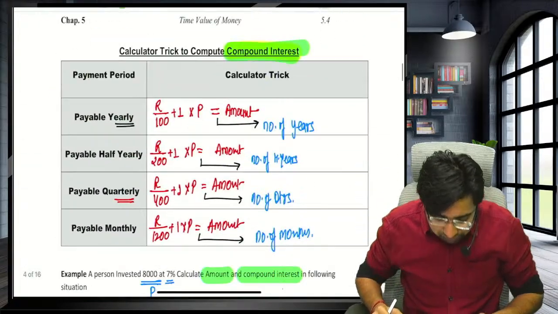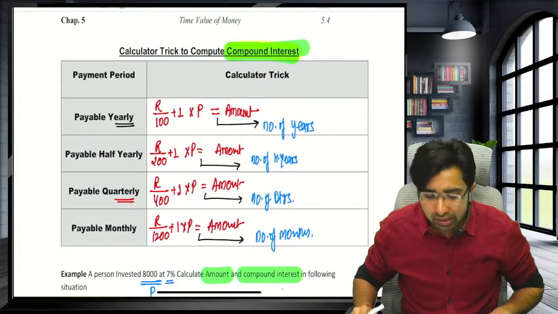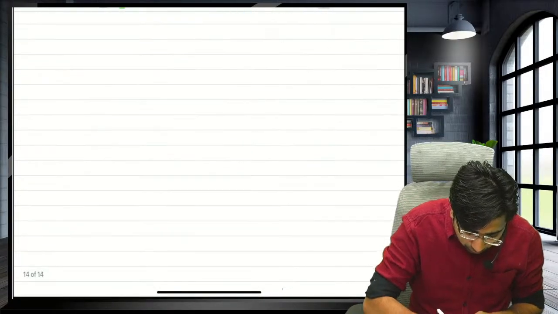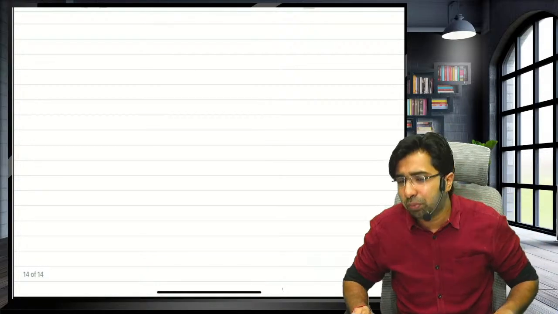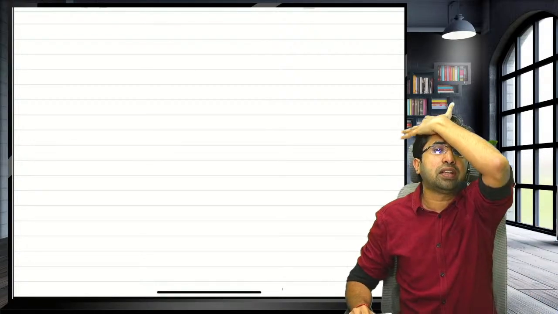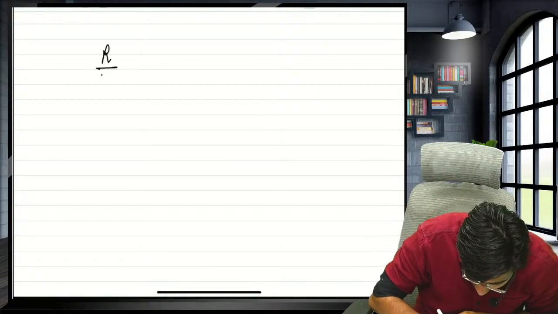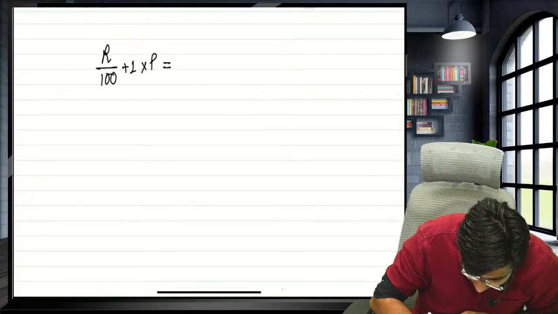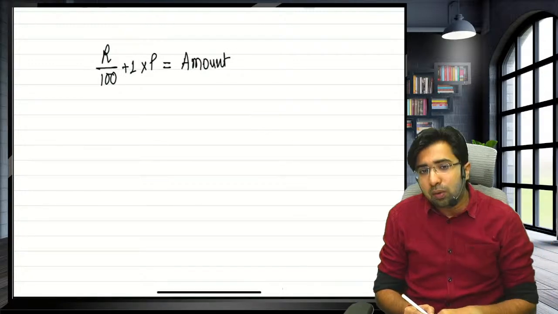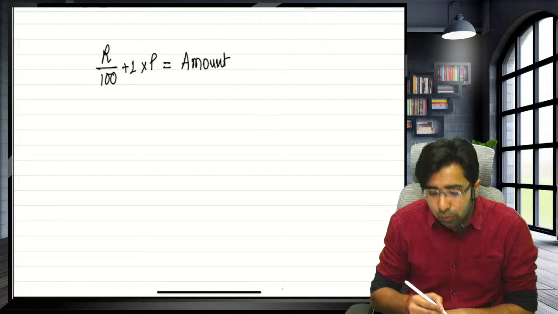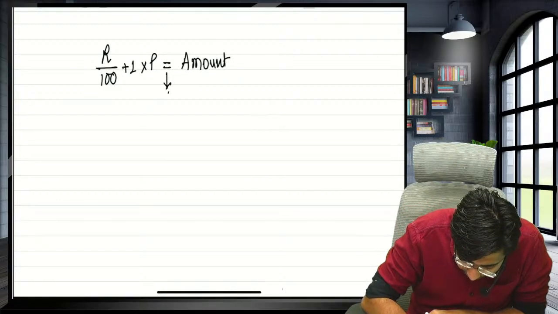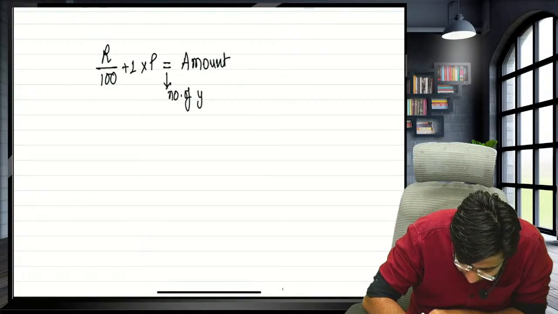Now, to deal with the practical questions of the compound interest, I am giving you one trick, guys. Today, I am going to teach you minimum 6 tricks. And guys, all the trick starts from R upon 100 plus 1. Guys, you multiply it by principal, press equals to button and you will get amount. Now, sir, how many times I have to press equals to button? Guys, you have to press equals to button number of years times.